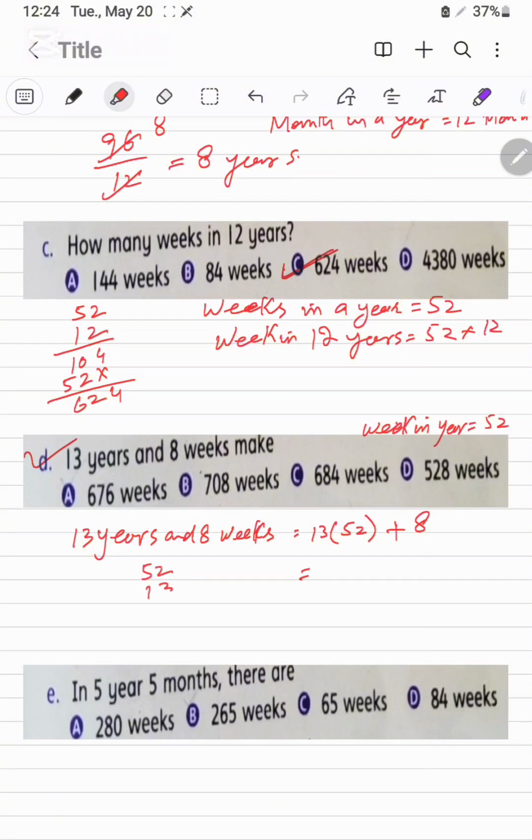52 multiplied by 13. 13 2s are 26. 13 5s are 65. 2 1s are 2 and 5 1s are 5. 676 plus 8. We will add the 8.